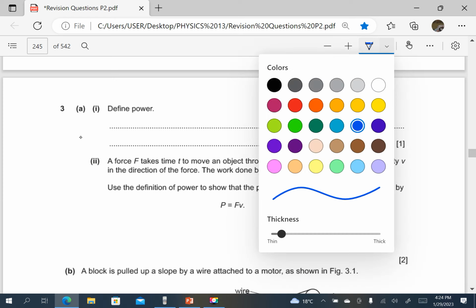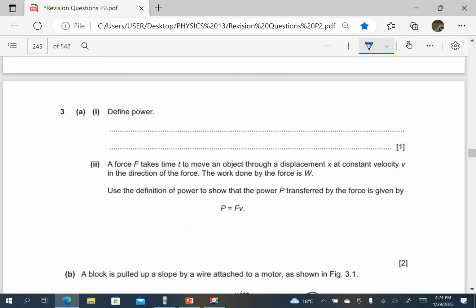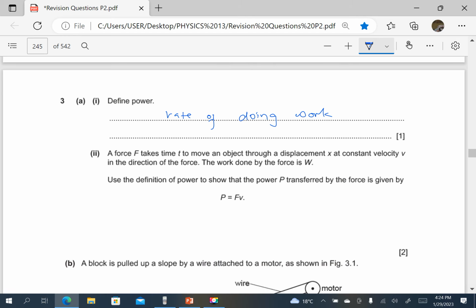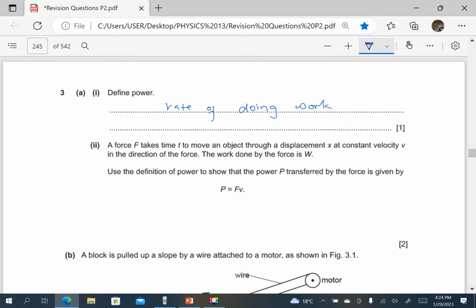Next, define power. So this is the rate of doing work. Avoid starting your answer by stating part of the question. Power is just the rate of doing work, work done over time taken. Use the definition of power to show that the power P transferred by a force is given by power equals Fv.